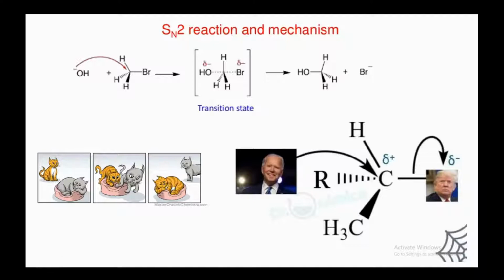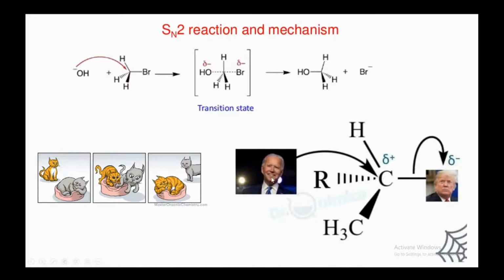So now Joe Biden is acting as a nucleophile and Trump is acting as a leaving group, and this is an electrophilic center, carbon having a partial positive charge. Trump, being volatile and aggressive in nature, gets a partial negative charge because he is more mouthy and speaks a lot in terms of his tweets and words, and Joe being a calm guy, having strong character, speaks well about climate change, is in favor of scientists and believes in science, contrary to Trump.